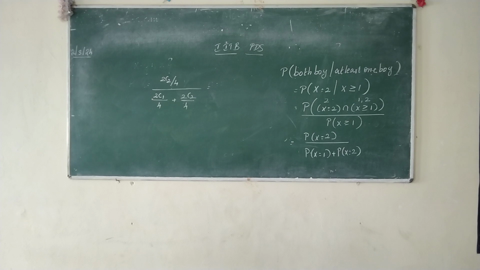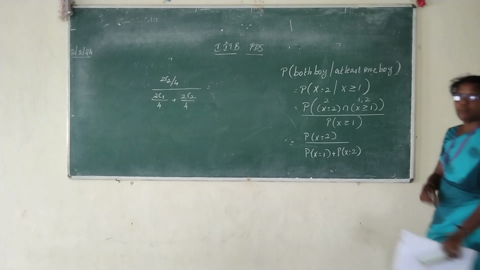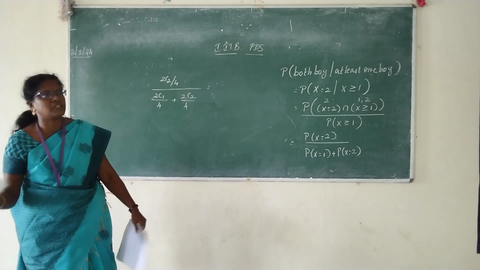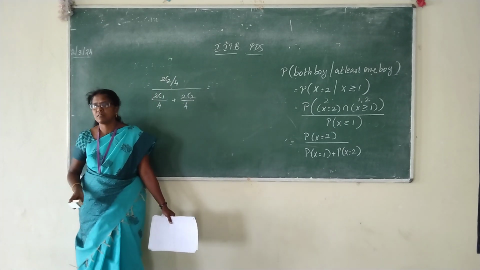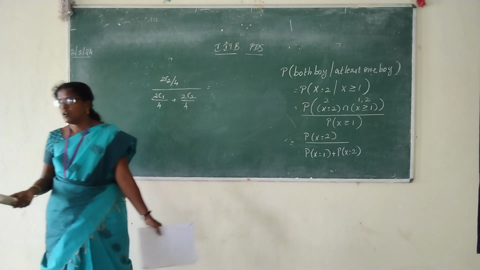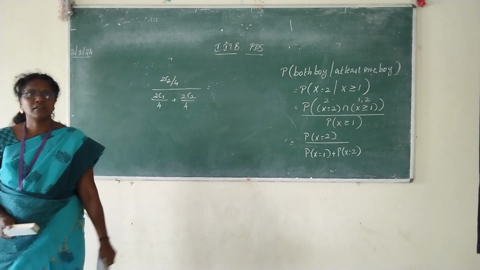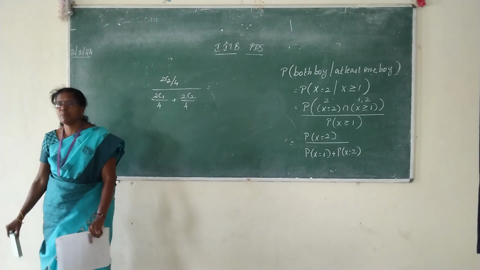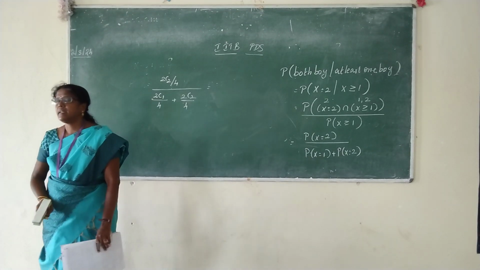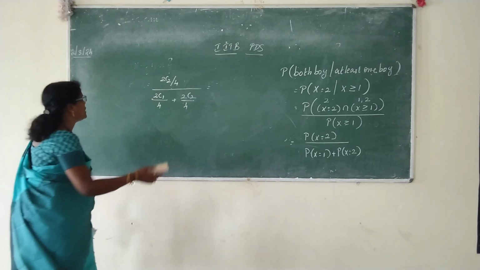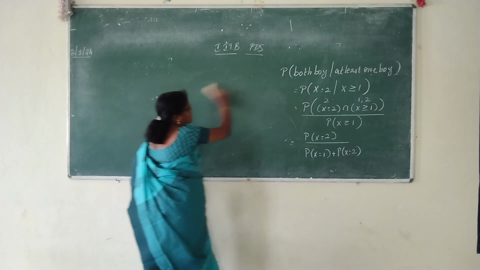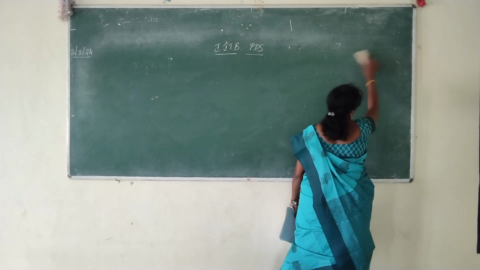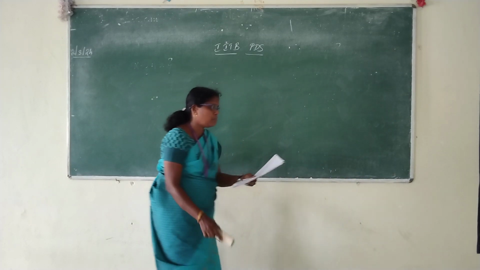Okay, before P, the random variable. We are going to discuss the random variable names. Again, here also we are going to discuss the children only. What are the possibilities? Boy or a girl. X, what do you want to fix? Boy or girl? Boy. Okay, right. So let X be the random variable denoting the number of boys.